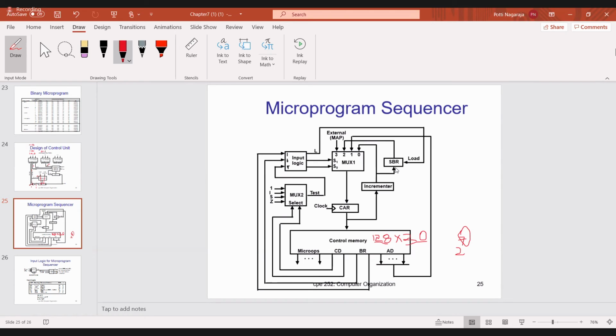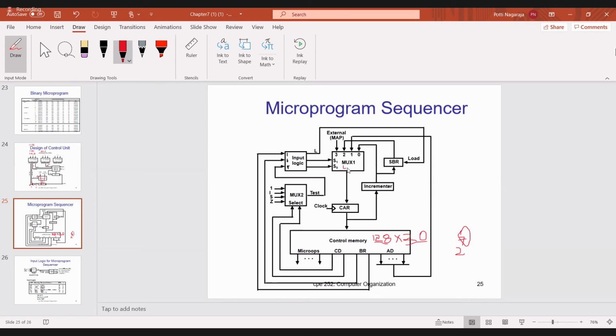Okay. Now see here in this multiplexer, what is this multiplexer? I will ask in the exam. What is the size of multiplexer 1 in the microprogram sequencer? Can anyone tell the size?